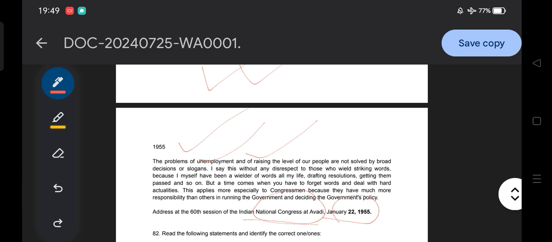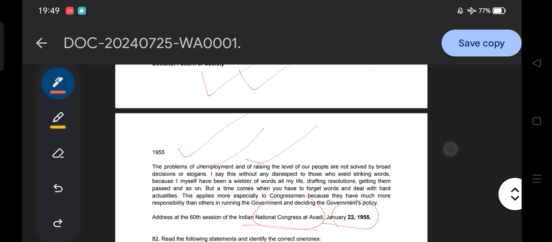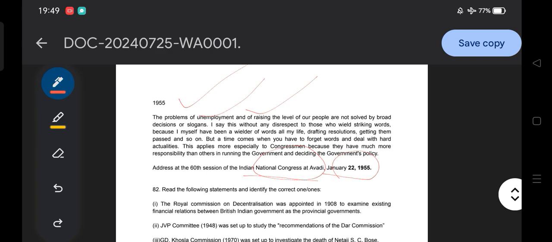So remember that the Avadi session is also known as the socialist pattern system, which took place on January 22, 1955.